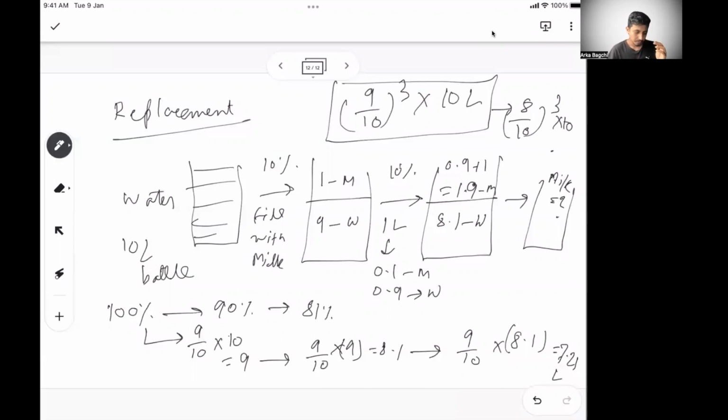And that's about it. That is what we intended to cover in your average, mixture and alligation kind of problem. Hope this is clear. Then we can close this as of now, and in the next session we'll do the foundational problems, using some of these concepts to clarify with problems, those are the level 1 foundational problems, and in the next subsequent session we will work on the advanced problems.